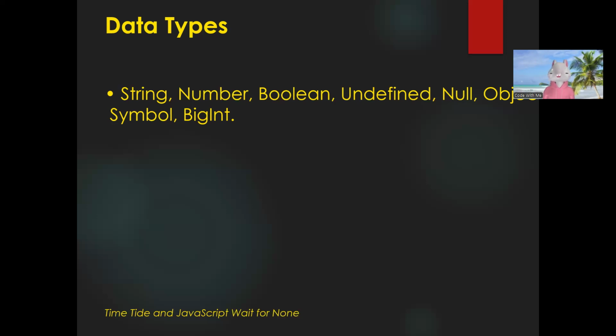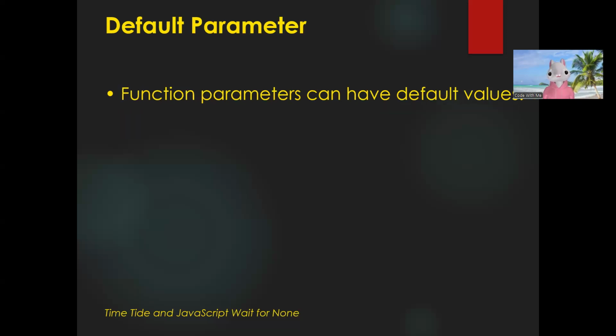Okay, so this is all about this data type. Now let's move to the next question, that is, what is a default parameter? A default parameter is basically a parameter in a function.